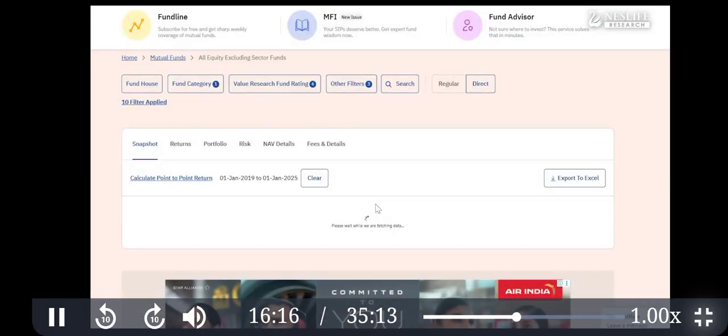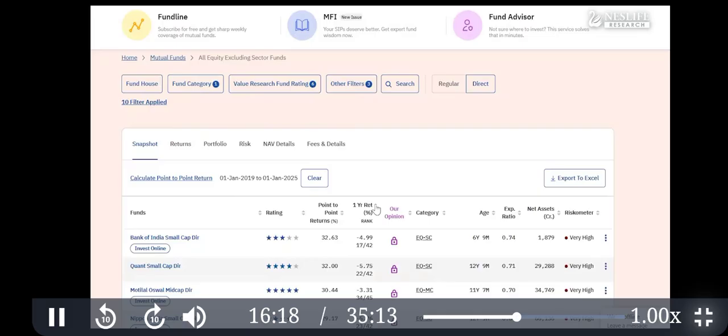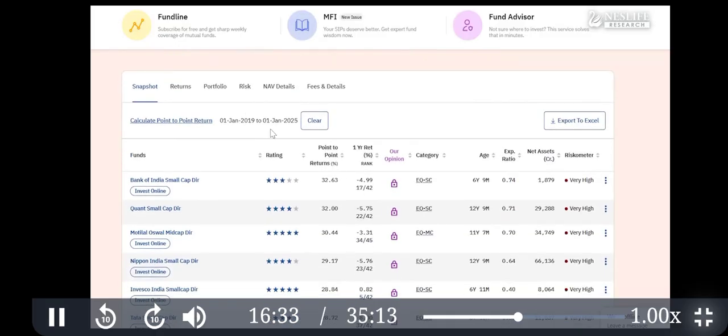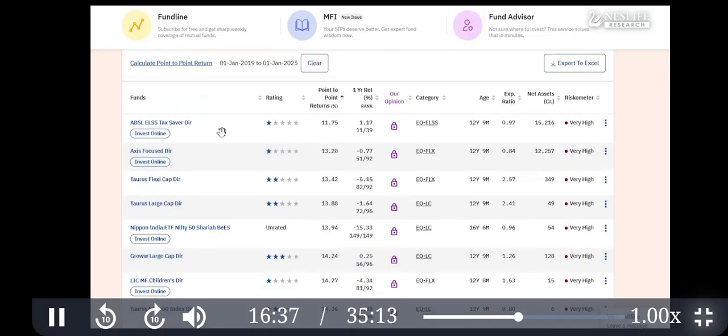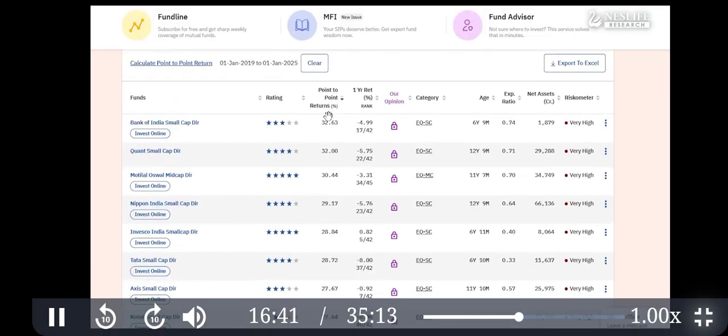So you are taking the data of 2 points, 2 dates. You are deciding both dates yourself. So write down: when you decide both dates to calculate the return, it is point to point. This is the point to point return. If you click here, you'll see that the lowest return is 11%, highest return is 32%.